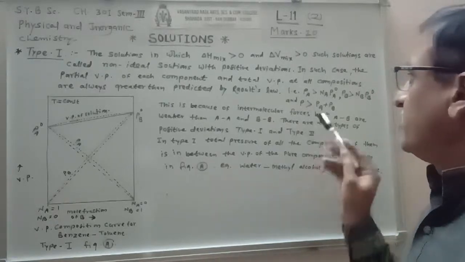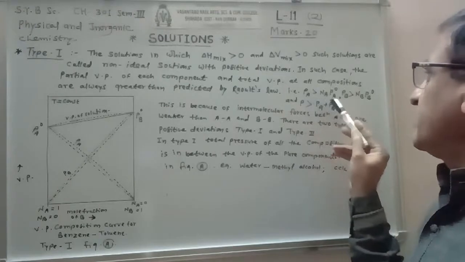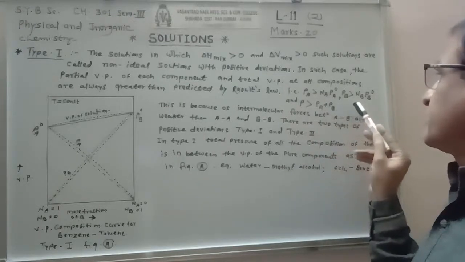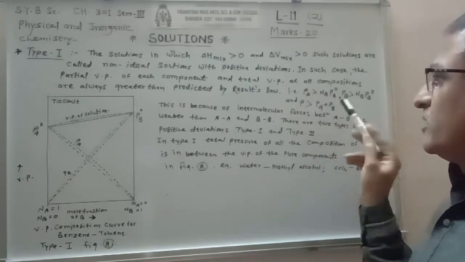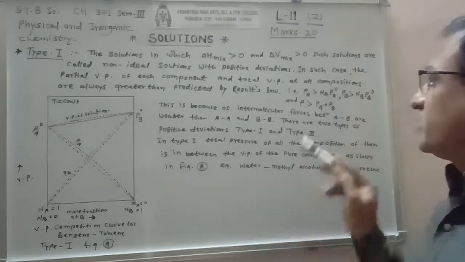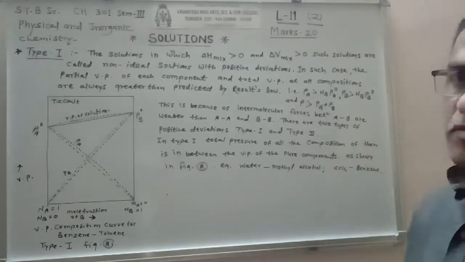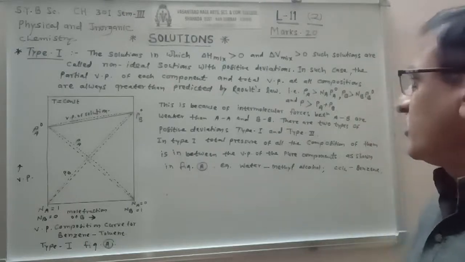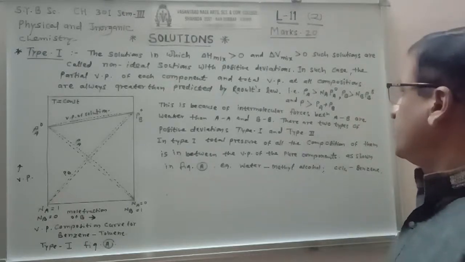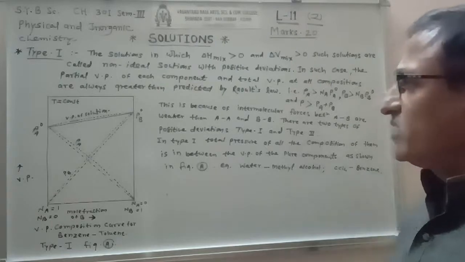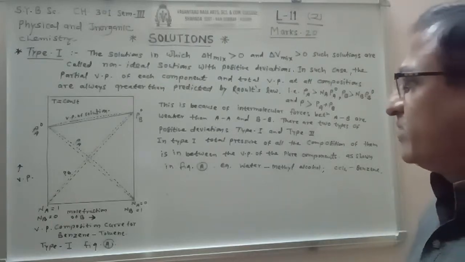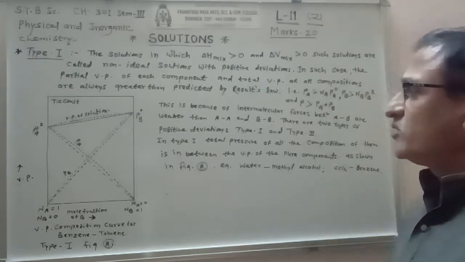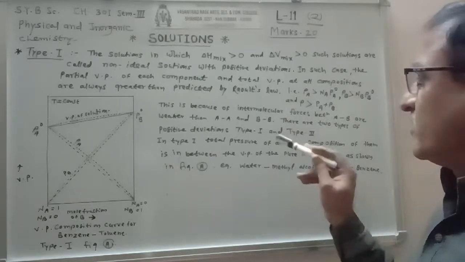That is, PA is greater than XA into PA0, or PB is greater than XB into PB0, or total pressure P is greater than PA plus PB. This is because the intermolecular forces between A and B are weaker than those between A and A and between B and B, that is, solute-solute and solvent-solvent.